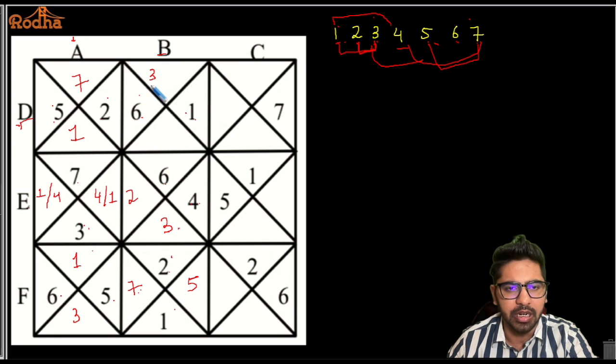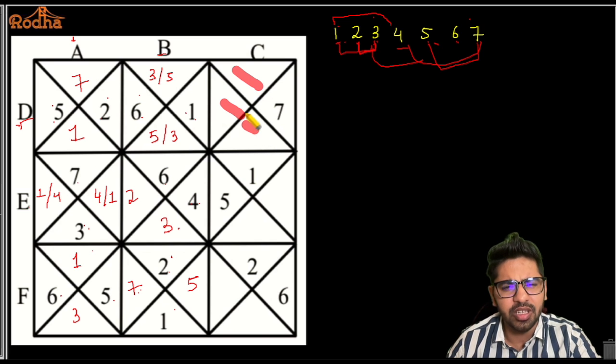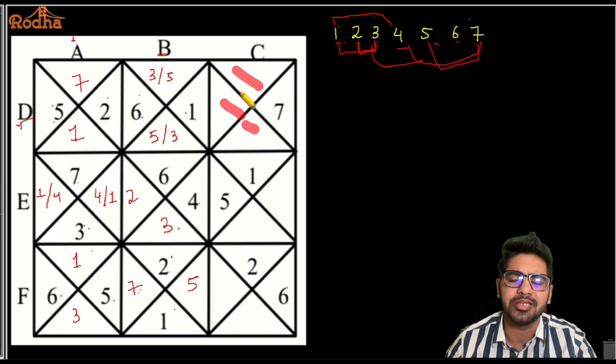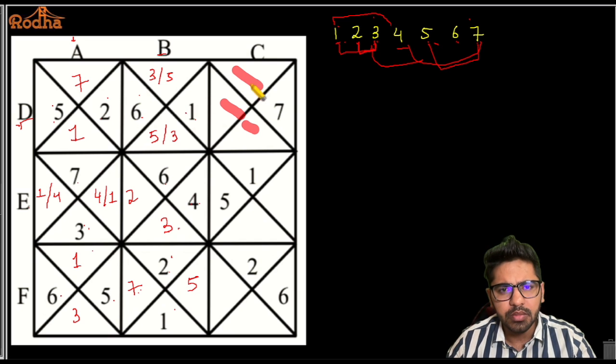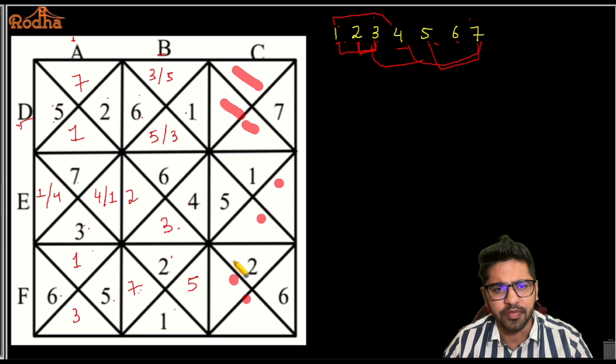And then again, there are multiple possibilities. If this is 3, then this is 5. If this is 5, then this is 3. Because 3 and 5 can come at both the places here, alright? Now, if I look at this particular cell here, there are 3 empty here, right? So I'll come back to this later. ठीक है ना? इस पे last में आते हैं. Why? Because this box here needs me to place 3 values. Others require me to place only 2 values, and we have seen that placing 2 values is easier. So I'll put that for last. Let me fill the other values first.